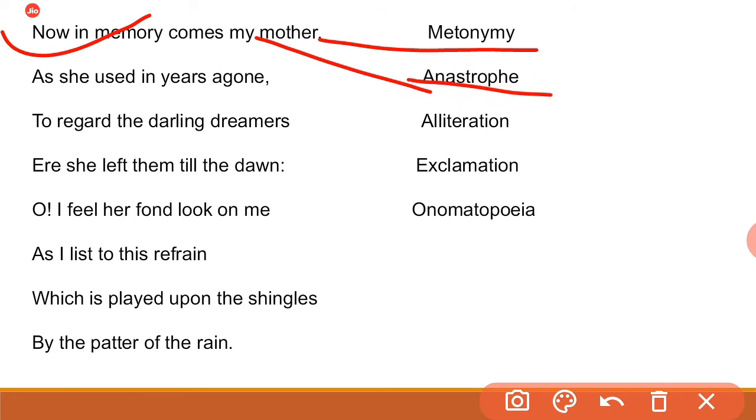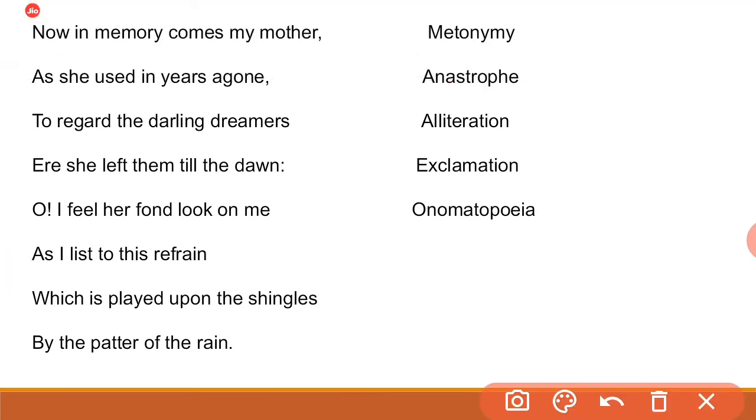So which figure of speech are we getting? Anastrophe. As she used in years ago to regard the darling dreamers. Here metonymy, the words darling dreamer represent the children. We are getting the figure of speech metonymy in darling dreamer because the words darling dreamer represent the children. Alliteration: the sound of the consonant D is repeated in the words darling dreamer. In this phrase, darling dreamer, there are two figures of speech. First one metonymy and second one alliteration because the consonant sound D is repeating in darling dreamer.